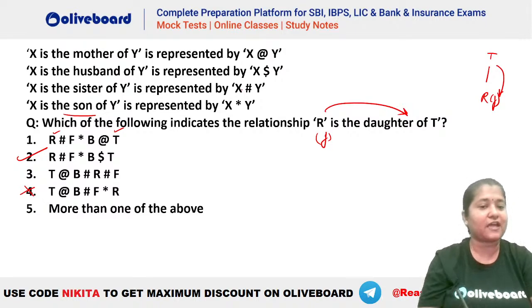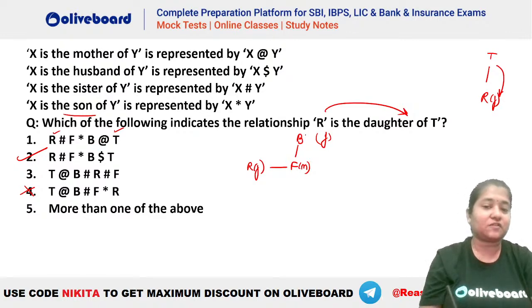R hash F. Hash means sister. So you can see R is a female person. She is the sister of F. Asterisk means son. So F is a male person. He is the son of B. And then we have this information, that is B at the rate T. At the rate means mother. So B is the mother of T. So you can see B is a female person. She is the mother of T. Okay. So you can see the relation between R and T will be of the same generation, isn't it? You are getting R and T in the same generation. So this is not the right answer.